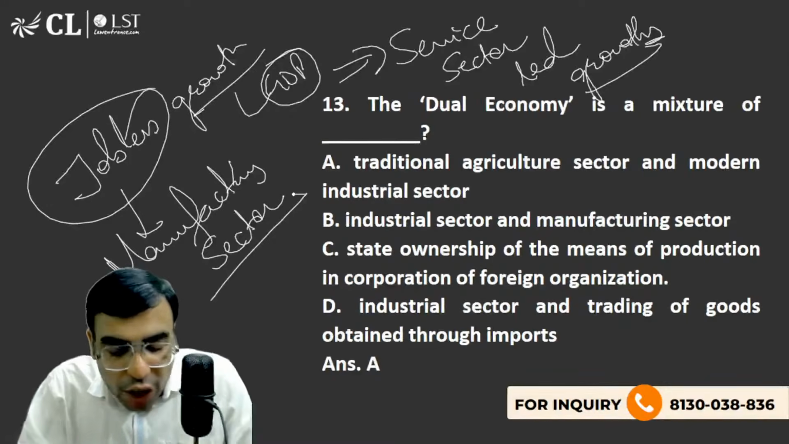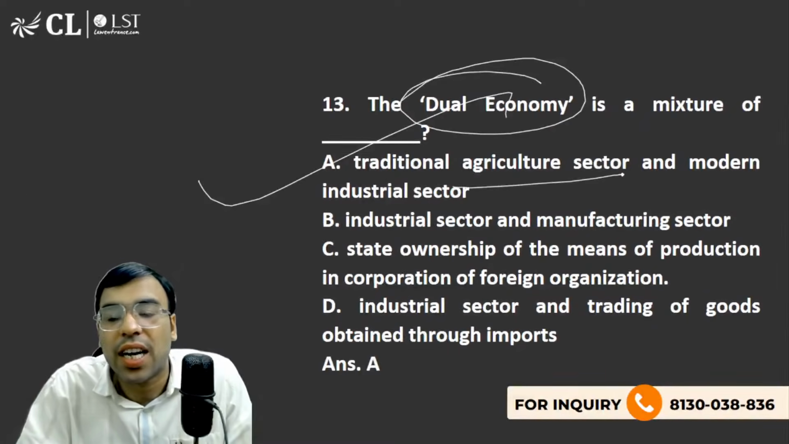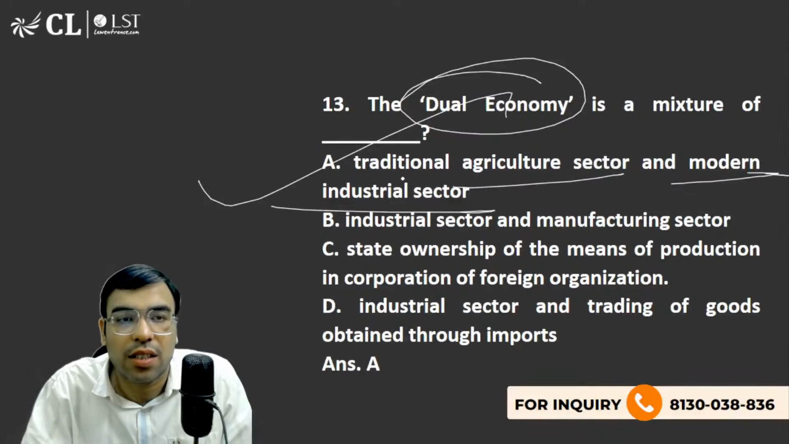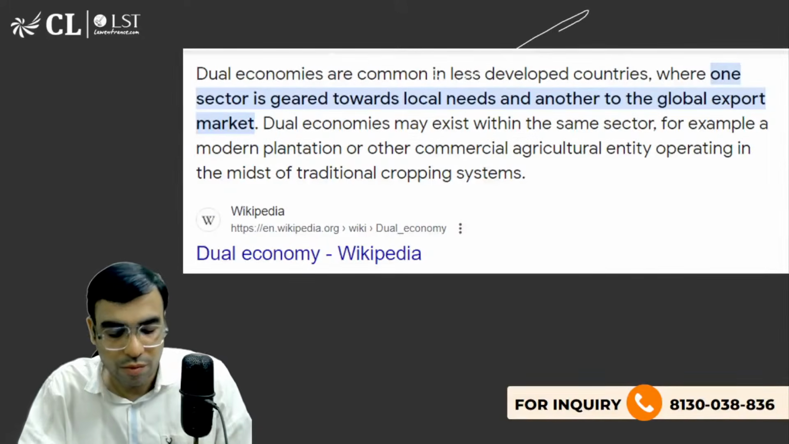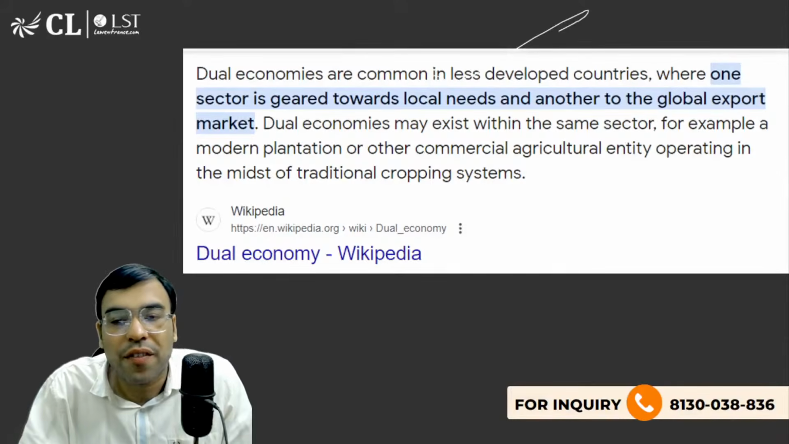So here we are talking about the concept of dual economy, which is a mixture of the traditional agriculture sector and the modern industrial sector. This is actually what we should be knowing. A is the right answer to this question. Okay, let's move on further.